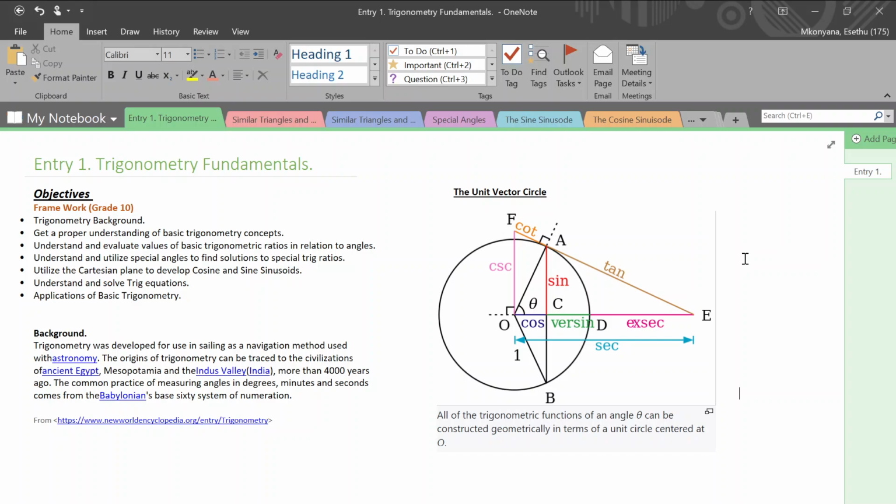So in this case, I want us to go through trigonometric fundamentals, and there'll be a lot of history and a lot of development of the subject. As you'll see as we go along, there'll be a lot of aspects on the development of the subject and some background for every concept that we introduce.